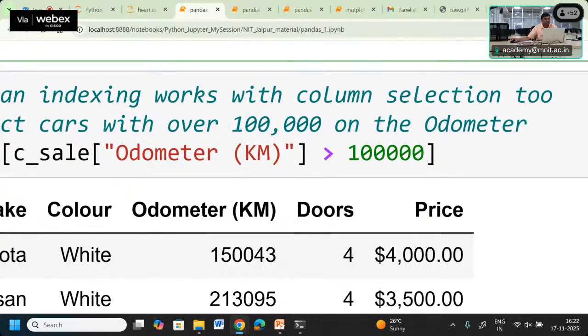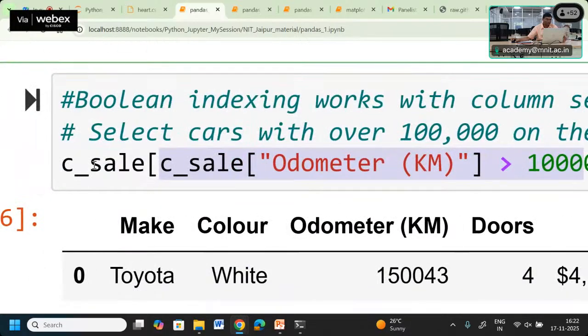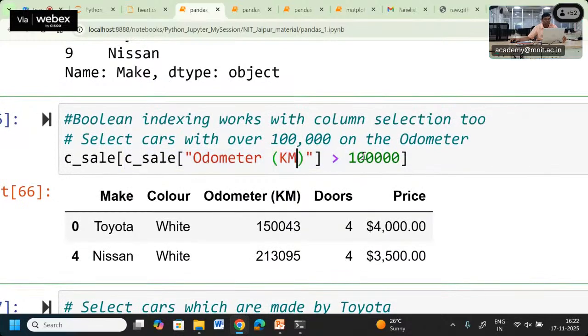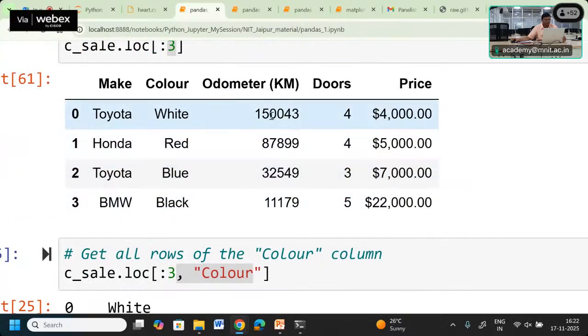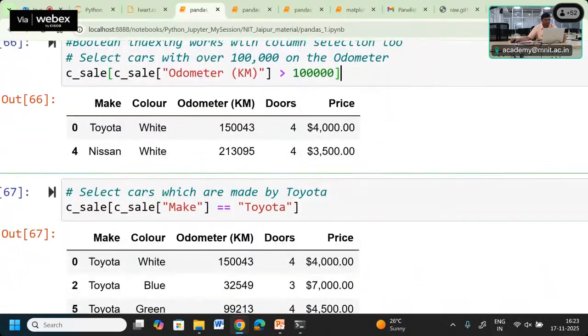The values which we are getting are applied as an index into the car cell data frame. So all those rows are going to appear which satisfy the condition of odometer being greater than 1 lakh. Here you can observe whatever the odometer is larger than 1 lakh is going to appear. So one is becoming Quattro. Okay, so that we can get.